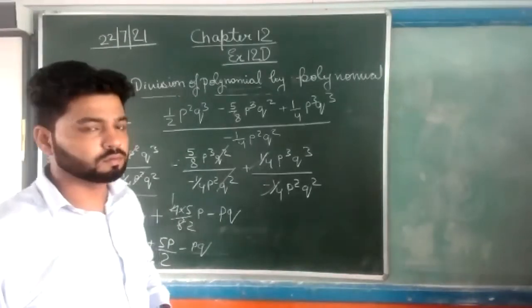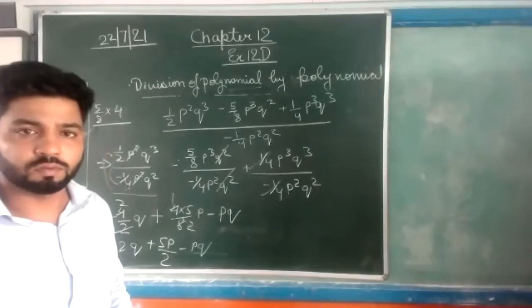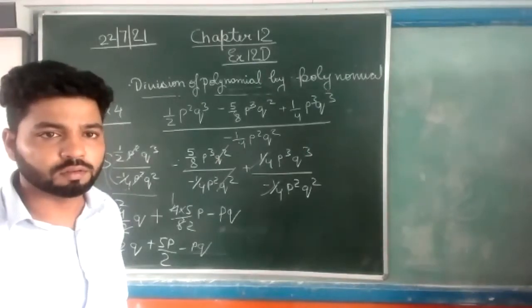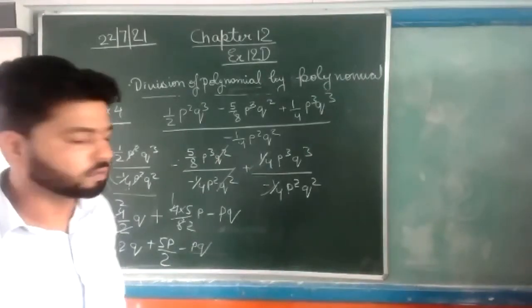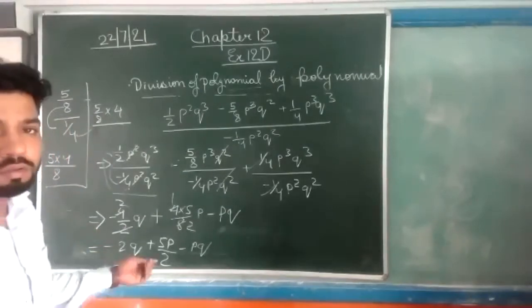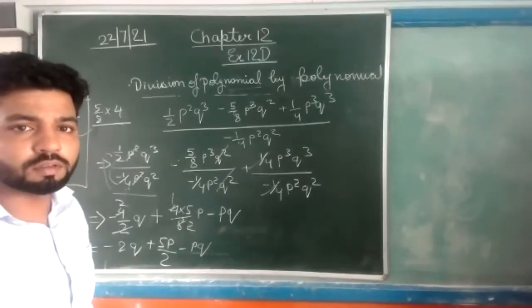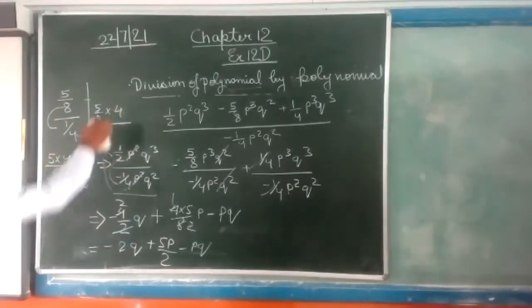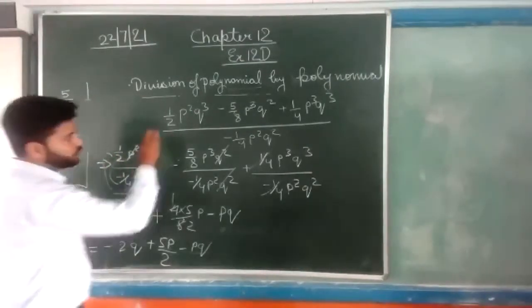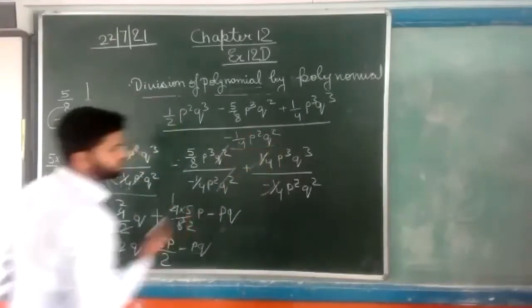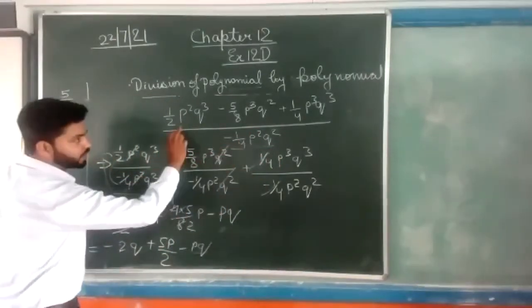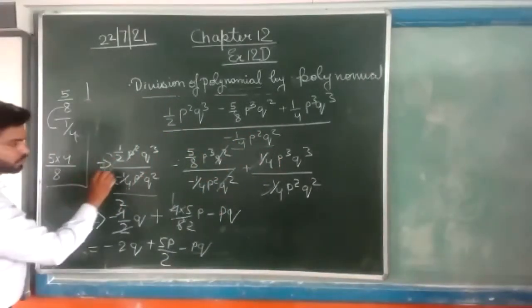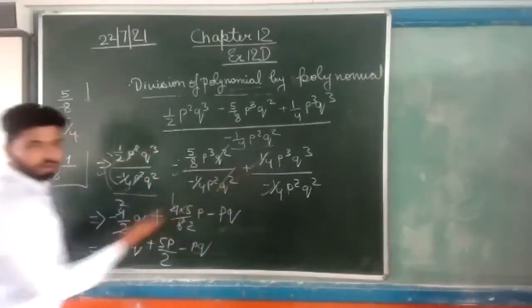Yes, Artika. Sir, please explain the third step. Okay, I am explaining. Look here, everyone. What we have to do? We have to divide this equation by this equation, so we are breaking this equation like this, term by term.